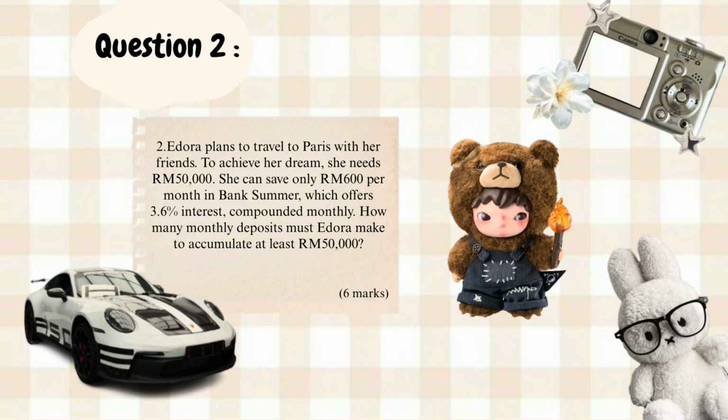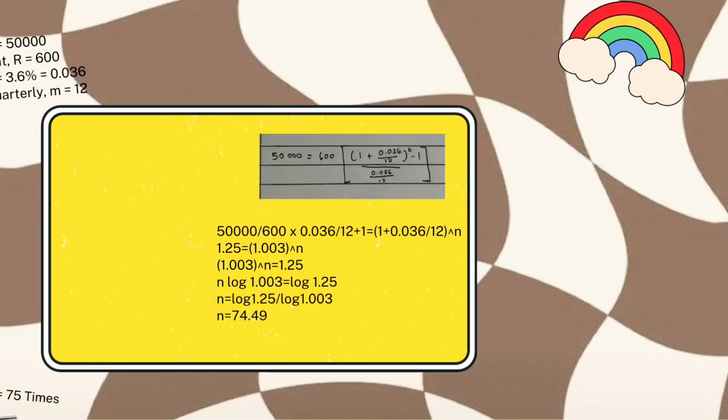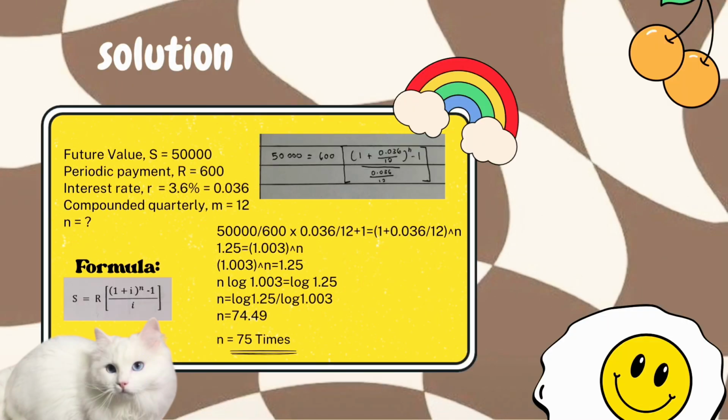Question 2. Idora plans to travel to Paris with her friends to achieve her dream. She needs 50,000 ringgit. She can save only 600 per month in Bank Summer, which offers 3.6% interest, compounded monthly. How many monthly deposits must Idora make to accumulate at least 50,000 ringgit? The solution is future value S equals 50,000 ringgit, periodic payment R equals 600 ringgit, interest rate r equals 3.6%, compounded monthly, m equals 12.